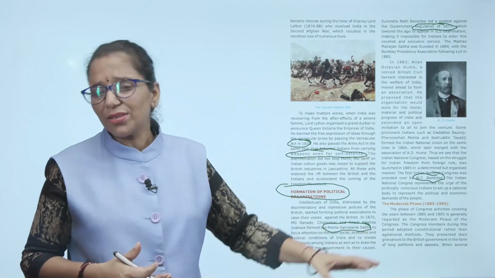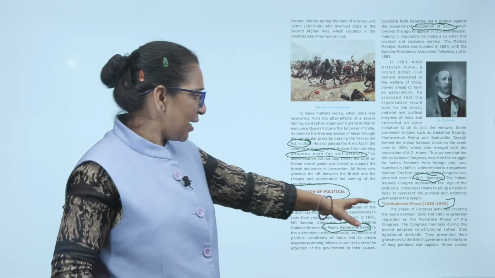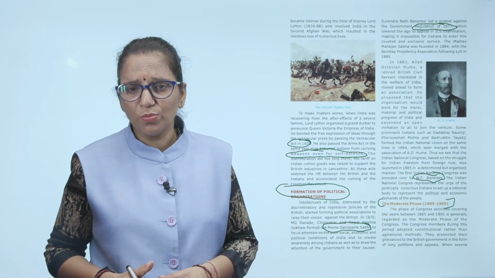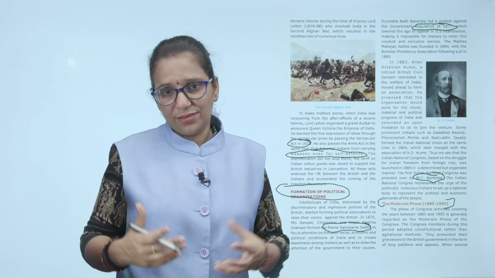Now INC has two phases, the moderate and the radical phase. The moderate phase was from 1885 to 1905. The phase of Congress activities covering this period is generally regarded as the moderate phase, because in this period they were not aggressive, not rigid, not violent.